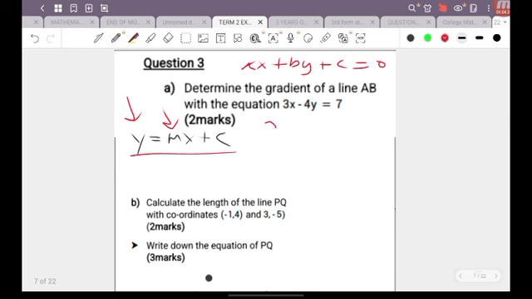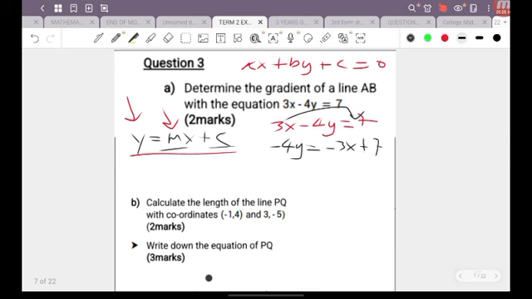So we're going to go ahead then and dive right on into trying to isolate y from this standard equation given to us here. So we have 3x minus 4y equals 7. What we want to do here is bring the 3x over to this side. We want to put the 3x right in front of the 7 because x comes in front of the constant c. So I want to put that 3x right in front of the 7. So I'm going to end up with negative 4y, and that's going to be equal to negative 3x plus 7.